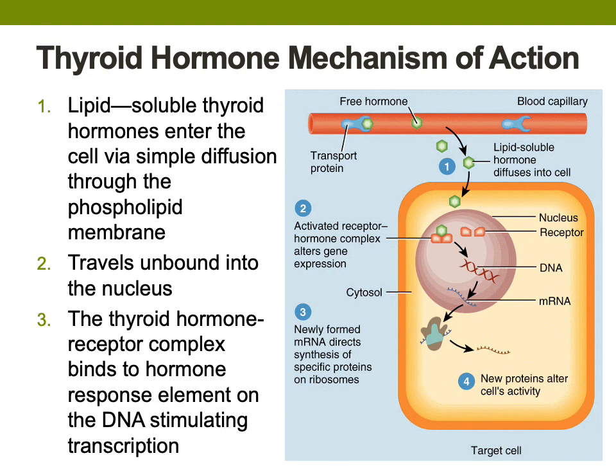The thyroid hormone receptor complex binds to a specific hormone response element on the DNA strand, just like the steroid hormone receptor complex, and stimulates the DNA to synthesize mRNA, again, transcription. And just like the steroid hormone mechanism of action, the mRNA will exit the nucleus to enter the cytoplasm where it attaches to a ribosome to initiate translation. In other words, both steroid hormones and thyroid hormones stimulate protein synthesis in their target cells.